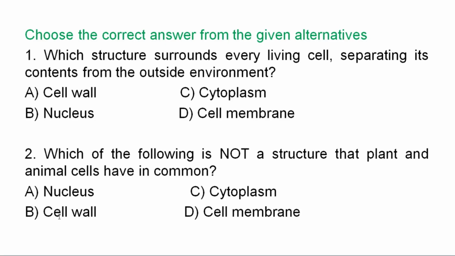Cell wall is only found in plant cells. Animal cells do not have cell wall. So the correct answer for question number 2 is cell wall. Nucleus, cytoplasm, cell membrane, these are found in both plant and animal cells. However, cell wall is not found in animal cells. It is found in plant cells. So cell wall is not a common structure in plant and animal cells. So the correct answer for question number 2 is B.